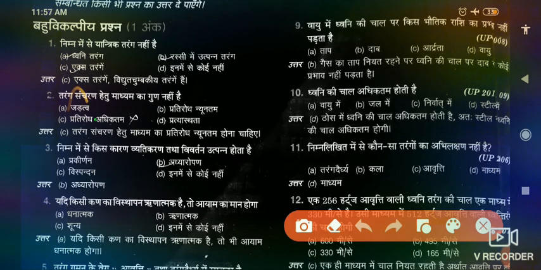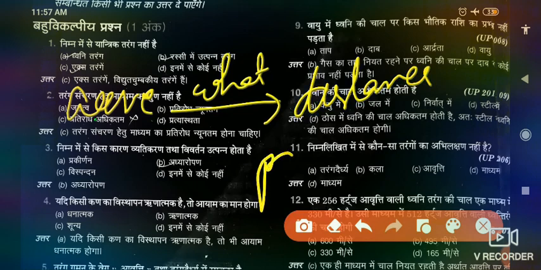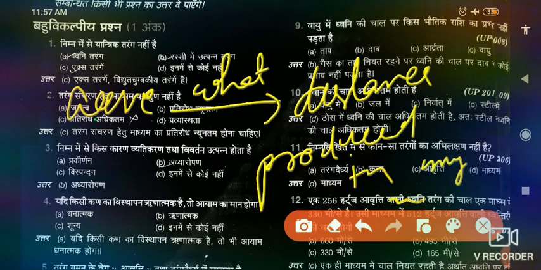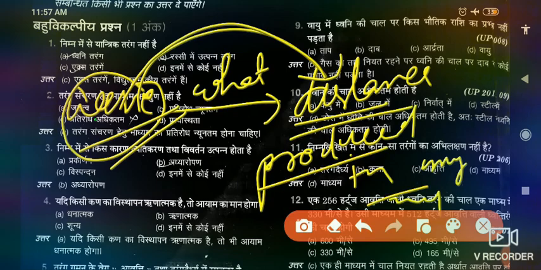Firstly we need to know what a wave is. If we have to define it in a single word, we can easily say a wave is nothing but a disturbance produced in any medium. If we define the wave in a single term, we can easily say a wave is nothing but a disturbance which is produced in any medium.